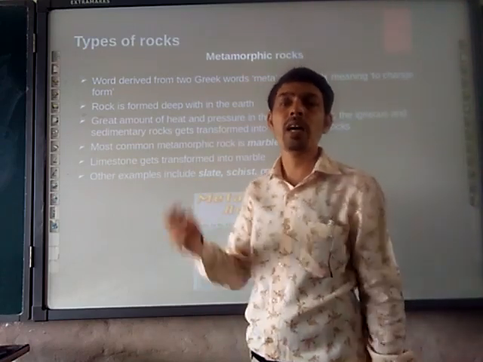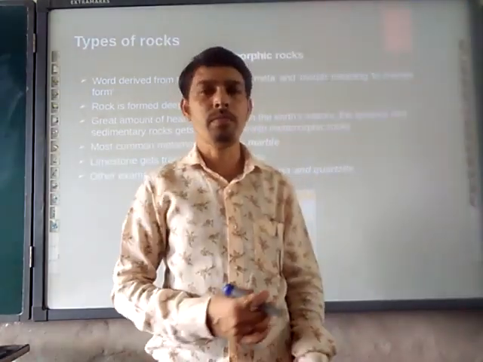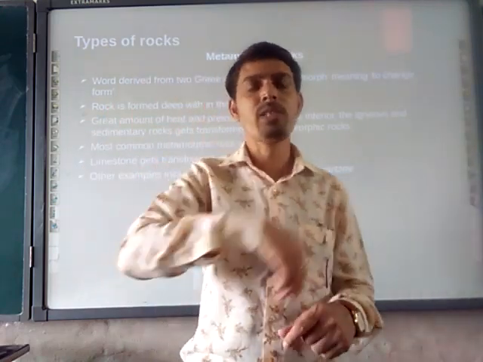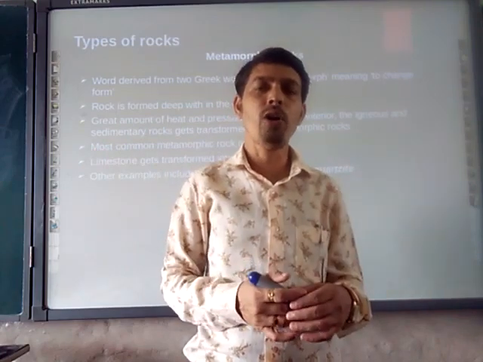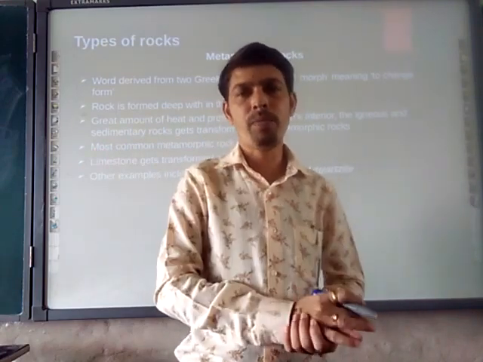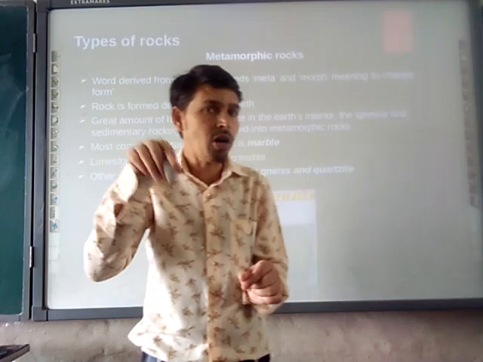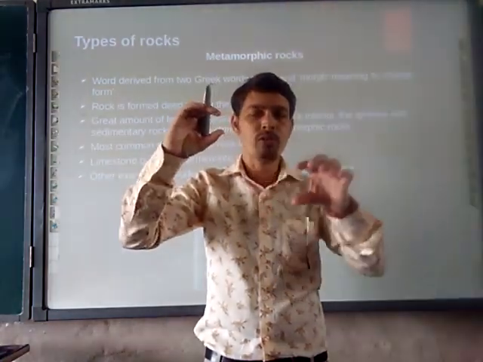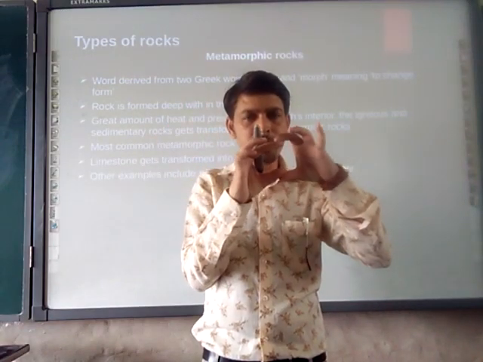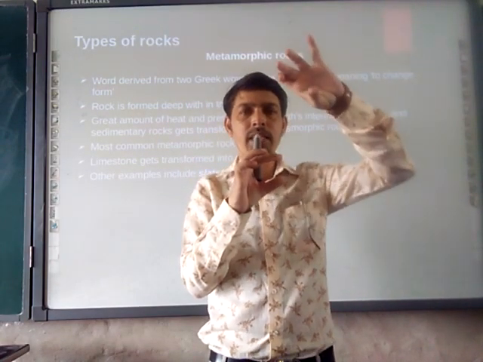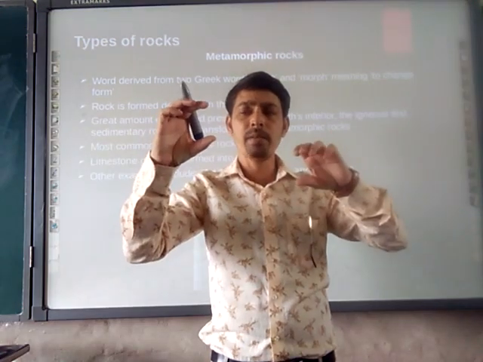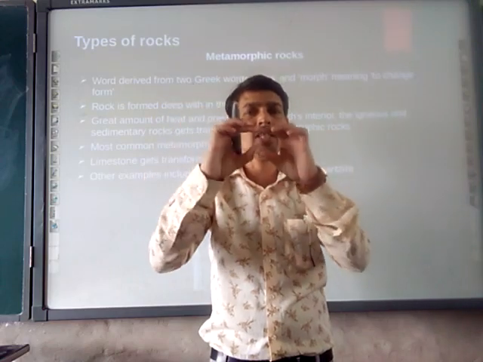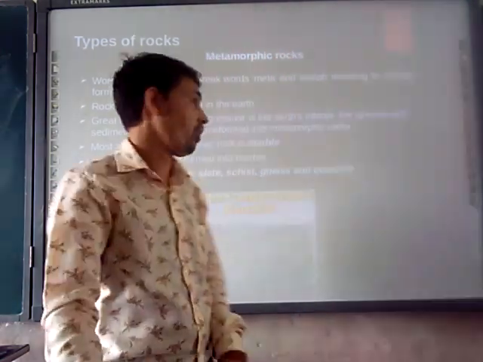So the question arises, how do metamorphic rocks form? Due to the heat and pressure inside the earth, the igneous rock as well as the sedimentary rocks change their forms and become metamorphic rocks. So slowly our rock cycle is completing. Here is the igneous rock converting slowly into sedimentary, and from the sedimentary, again with heat and pressure, converting into metamorphic. Both igneous rock and sedimentary rock, with heat and pressure, change their form and form metamorphic rock.